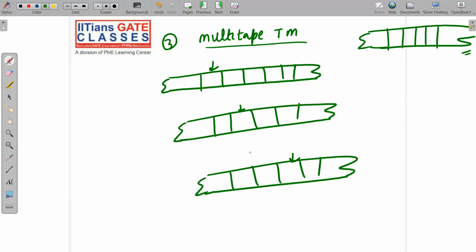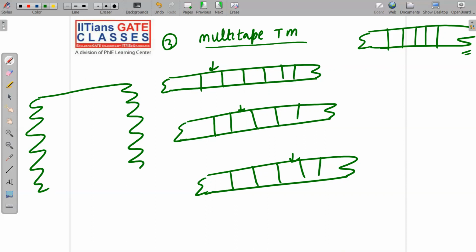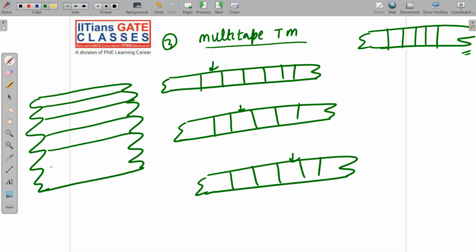See, because it is having 3 tapes, let me take a multi-track Turing machine, which is having 6 tracks. 1, 2, 3, 4, 5, and 6.